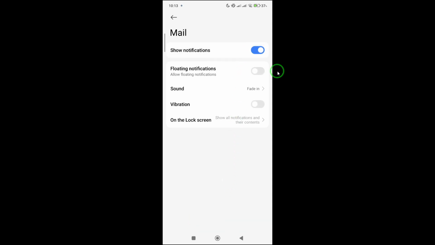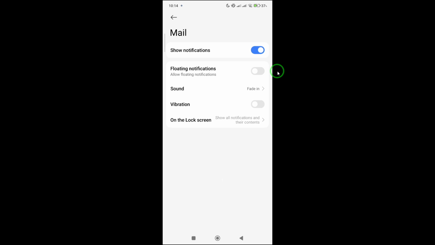Once you've turned this on, Gmail will start sending alerts whenever new emails arrive, depending on your notification setting, whether you choose All, Primary Only, or Important Messages. After you've made your selection, your new settings will be saved automatically. You can exit the Settings menu, and from now on, you'll be notified whenever new emails land in your inbox.